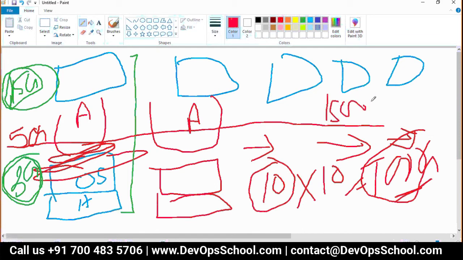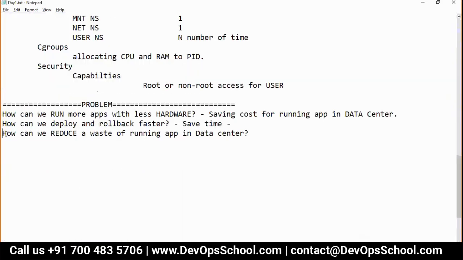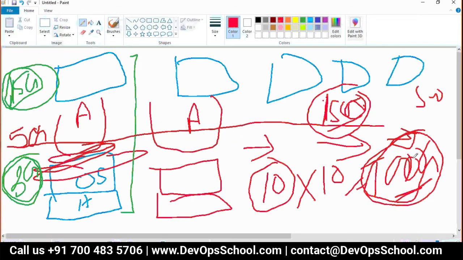That means what is your utilization? Think about it. Your total capacity is 150 GB, your utilization is 50 GB, whereas your wastage is 100 GB. So this is the waste you see, 80% or 70% on average. If you are running applications in data centers, you are wasting resources. And that was the problem. See here: how can we reduce the waste of running apps in a data center? 100 GB you are wasting.